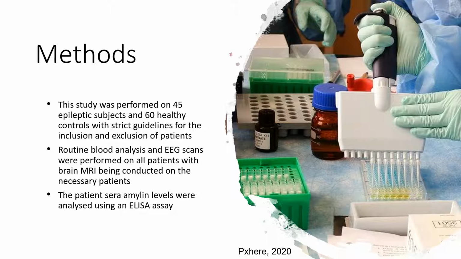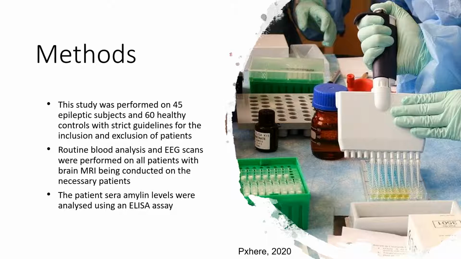The patients were newly diagnosed as epileptic as part of the study by using routine workup including EEG scans and blood biochemistry tests. During this diagnosis, the epileptic subtypes were disregarded for this investigation. For this study, routine blood analysis and EEG scans were performed for all patients, with brain magnetic resonance imaging being conducted on the necessary patients.